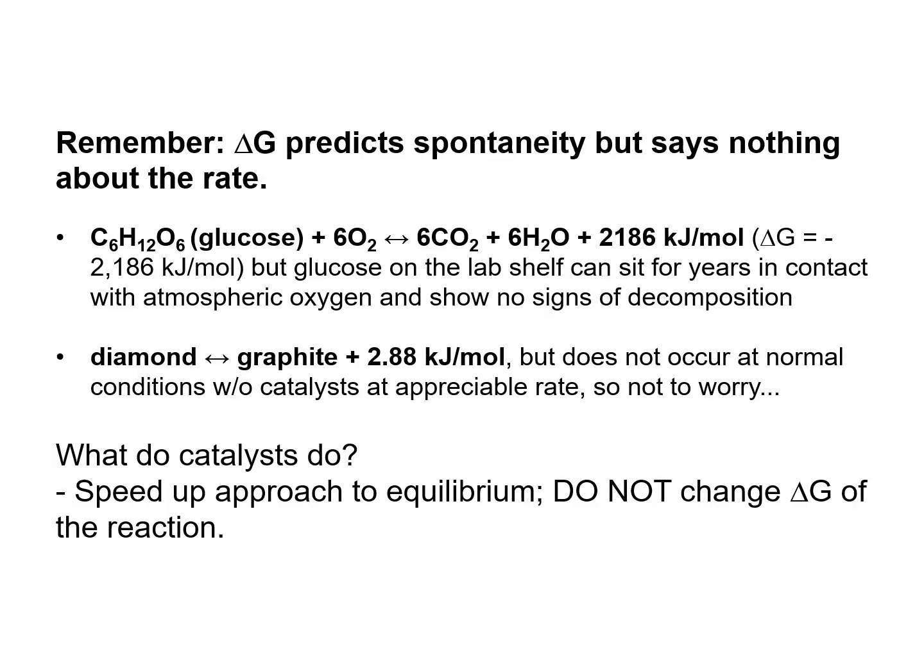Remember that delta G gives free energy and predicts only spontaneity, but it does not say anything about the rate or the speed of the reaction. Let's take a look at these two examples. First one's glucose that is digested to carbon dioxide and water, and it produces a lot of energy, meaning that the delta G is highly negative, and it's an exergonic process, meaning that it's a spontaneous process.